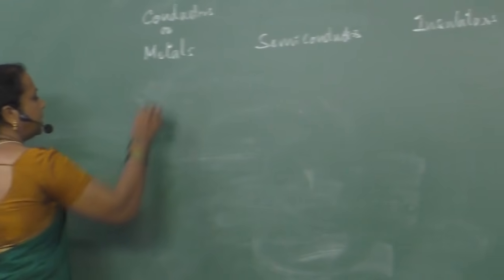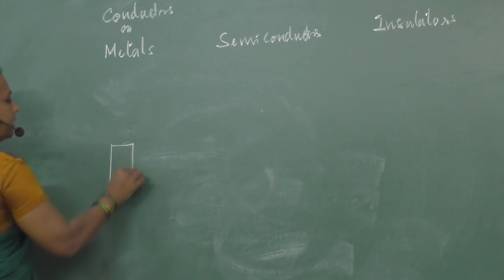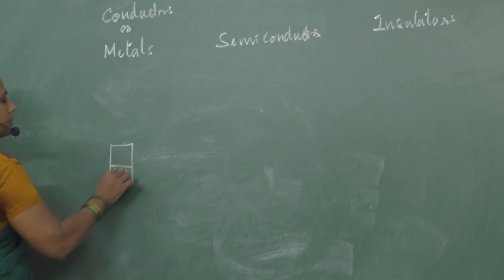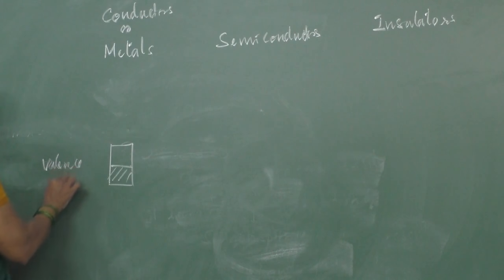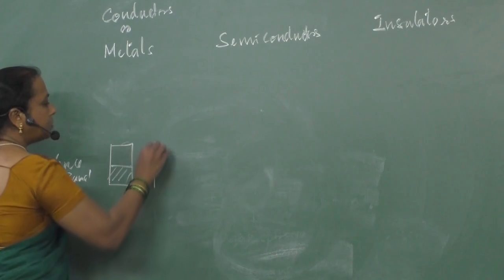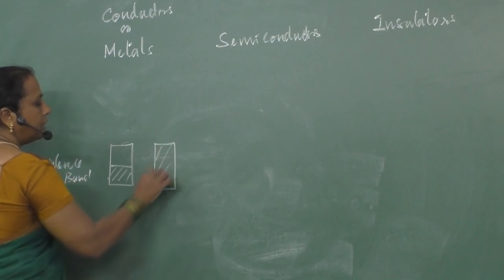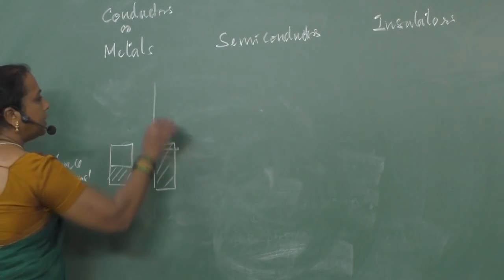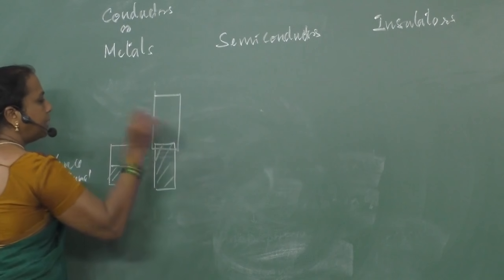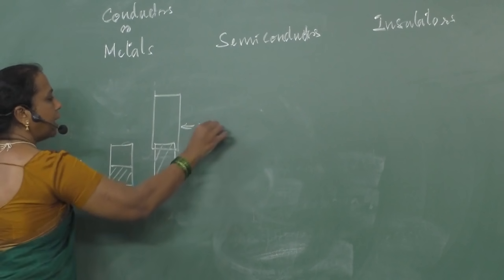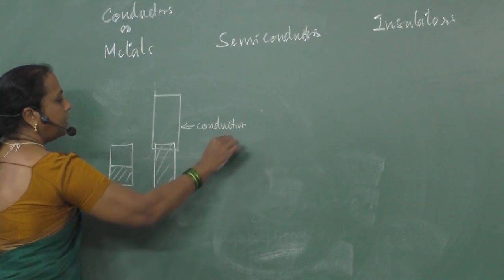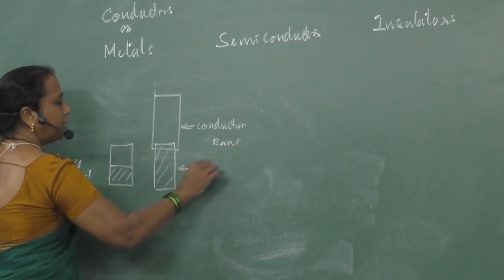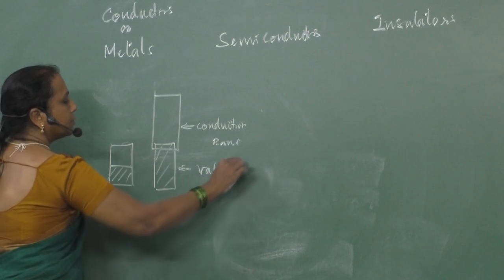In case of metals, the valence band is either half filled, or else the filled valence band is overlapped with the conduction band, which is empty. This is the valence band and this is the conduction band.